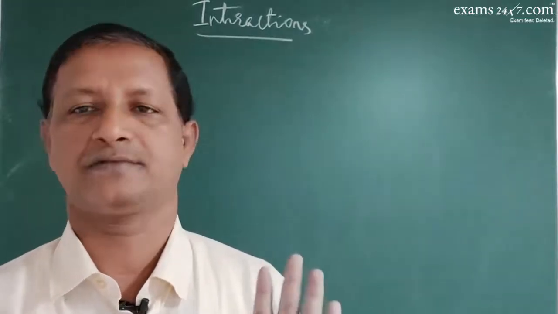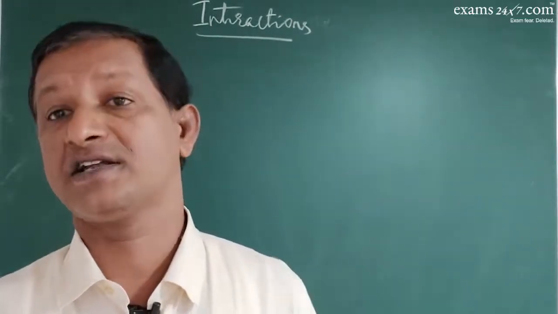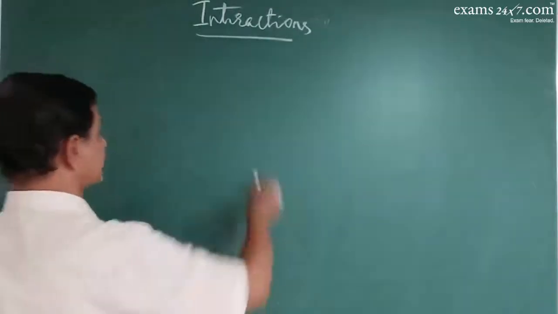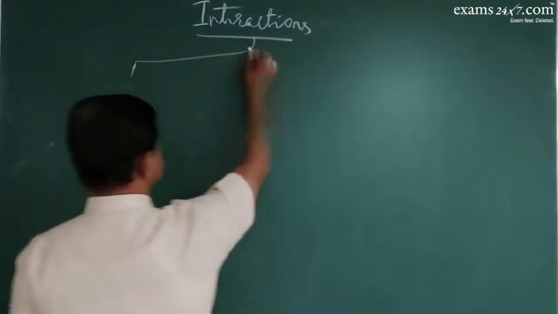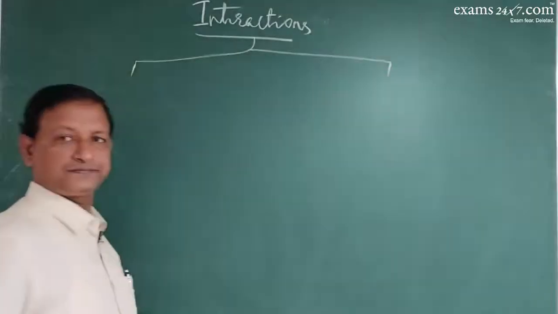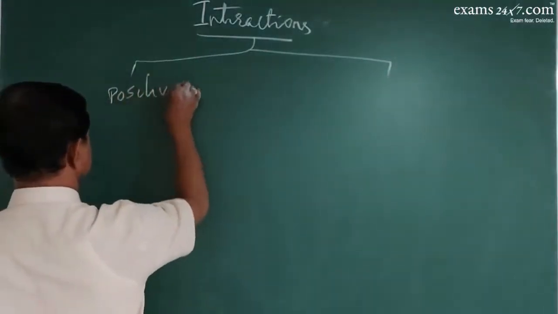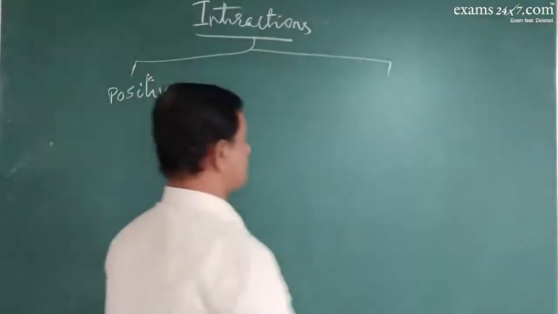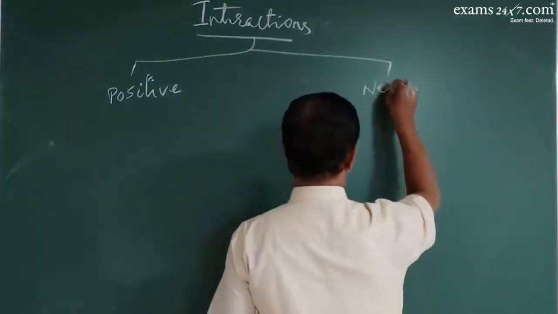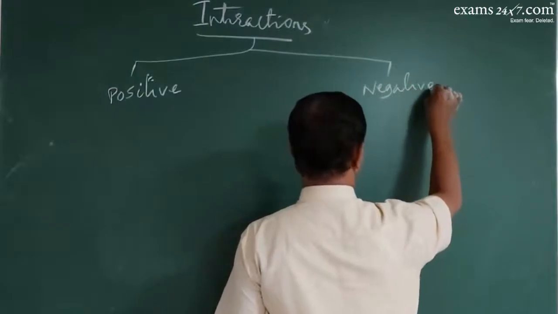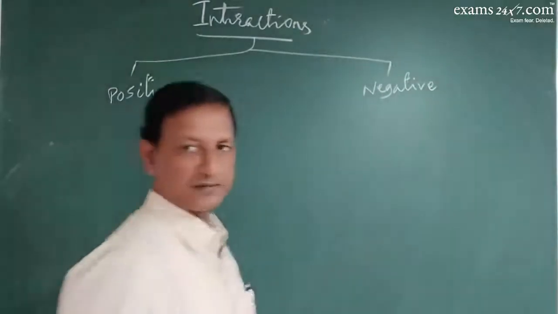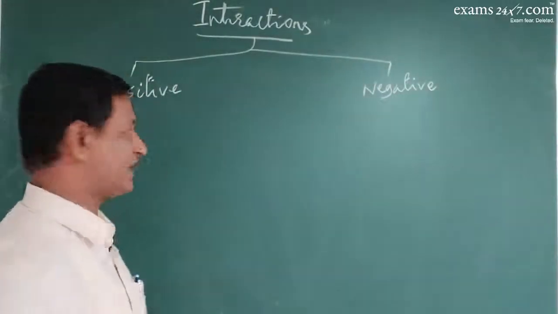Nobody keeps quiet. So there will be a definite interaction taking place. So this interaction is of different types. It may be positive interaction, or it may be negative interaction.